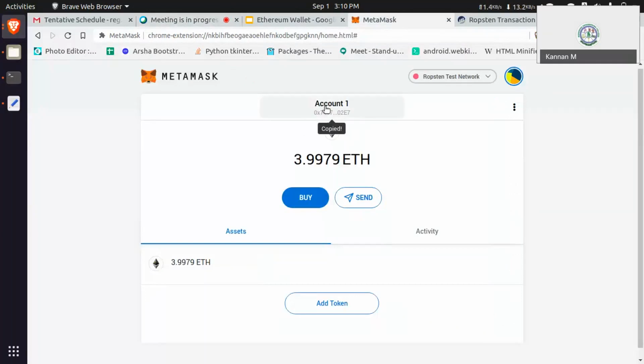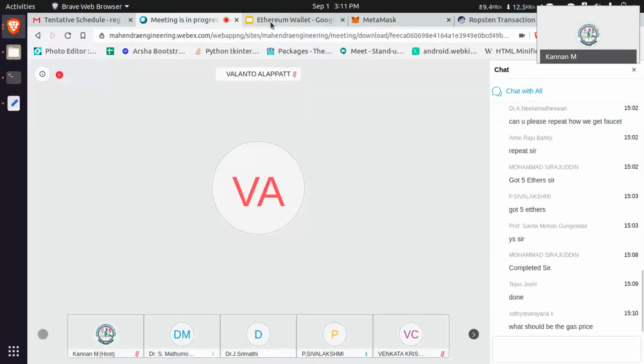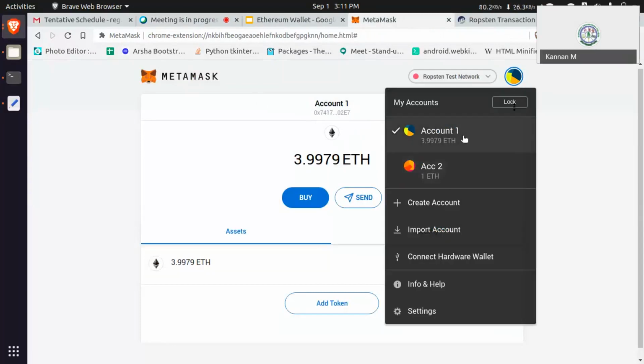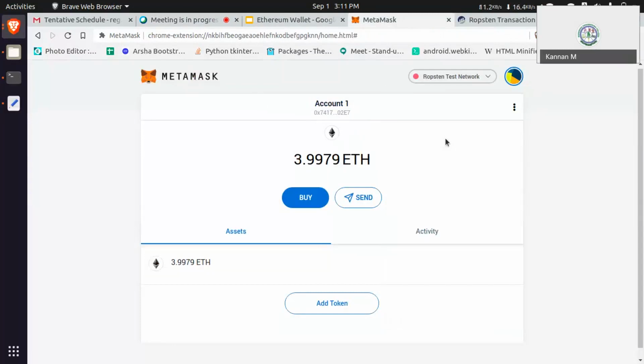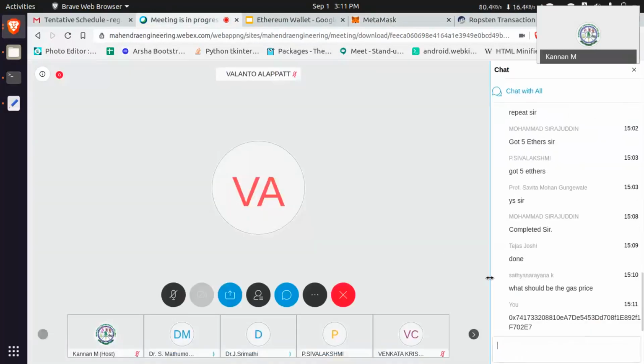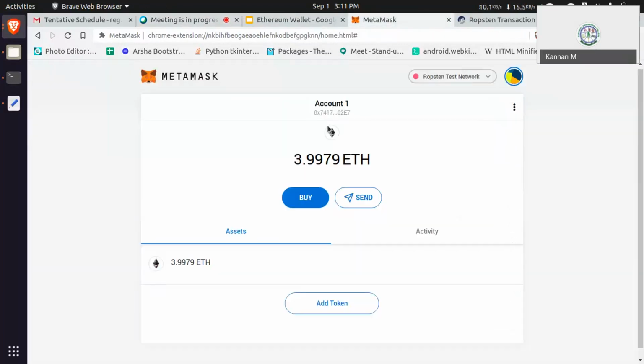Sir, it's showing insufficient fund from account one. I am sending. Show me the address, sir. Just click here on switching accounts, and then switch between two addresses. Once you have the address, click and share it in the chat, like this, so I can verify how much balance you have on the blockchain. That's why I'm asking.